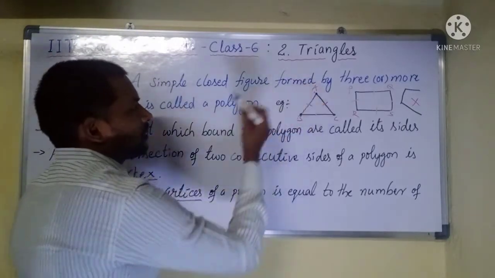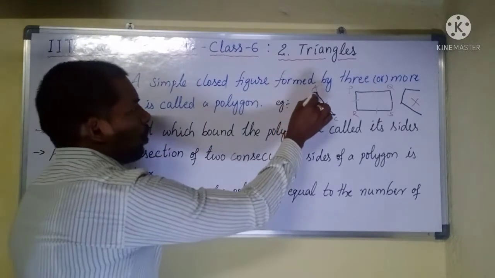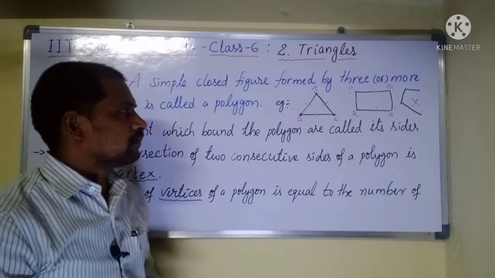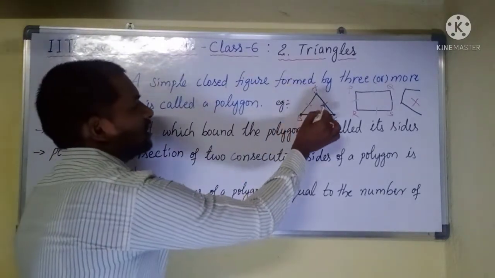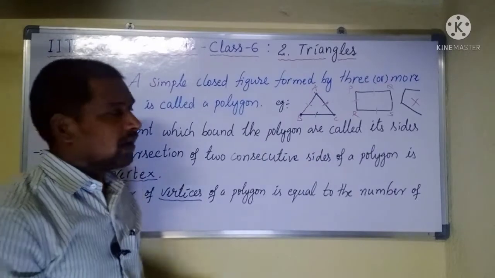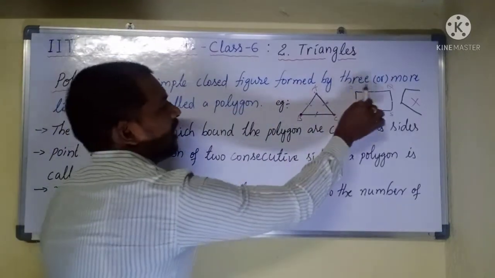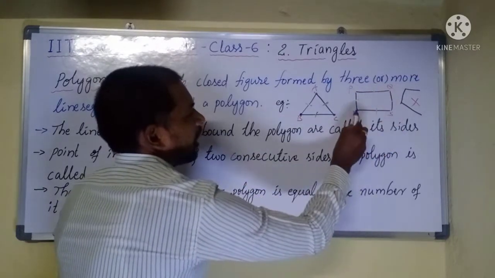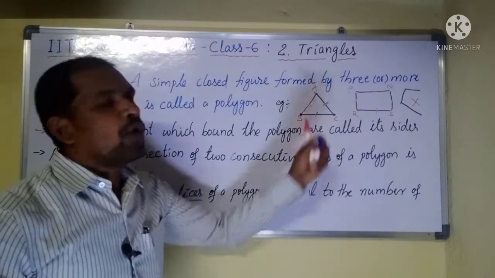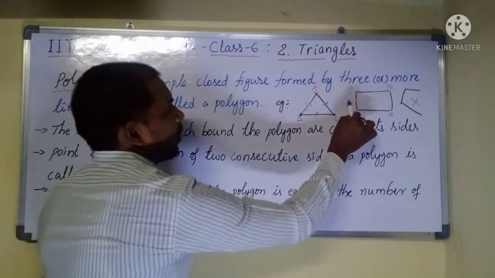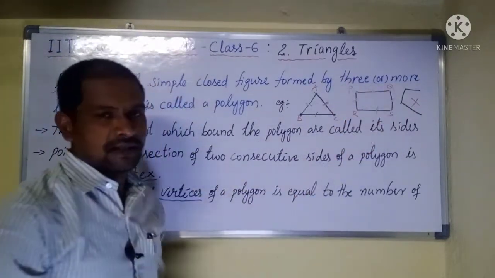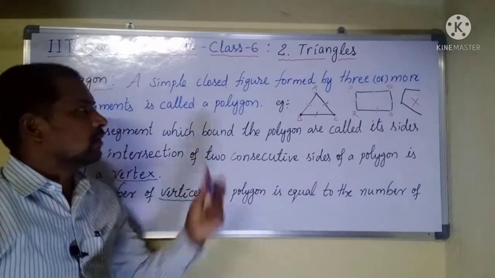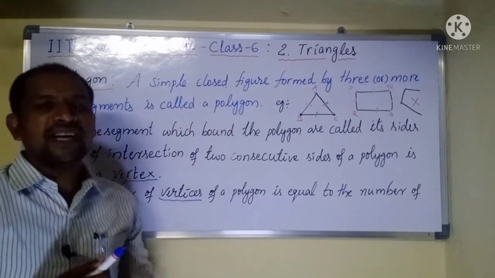If you observe figure number 1, triangle ABC, three vertices are there and it has three sides. Then the second example, PQRS: P, Q, R and S, so four vertices are there, and it has four sides. Depending on the number of sides, polygons have many types.